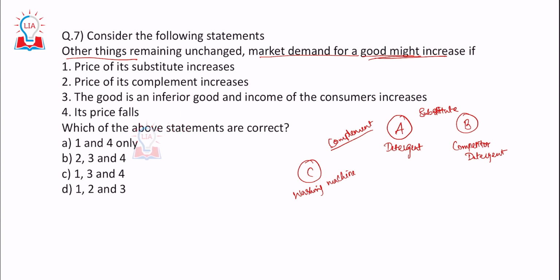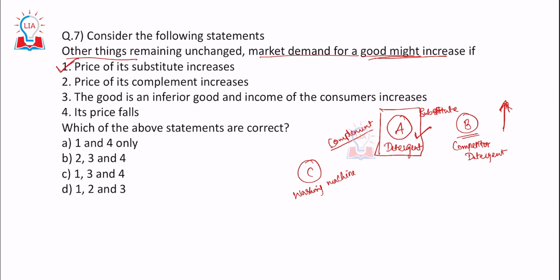Okay. Now, market demand for, let's suppose, A might increase if the price of its substitute good increases. So if the price of B increases, the demand for B would fall, right? It is the law of demand. If the price of something increases, the demand for that would drop. So if the price of B is increasing, what would happen to the demand for A? It would automatically increase. So A is right, that is 1 is right.